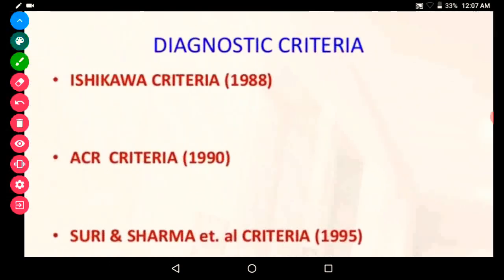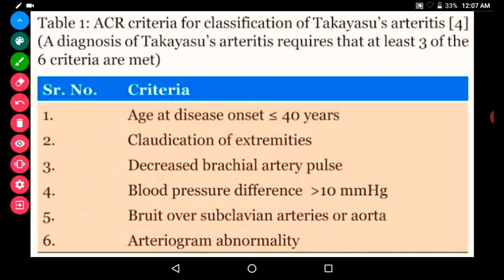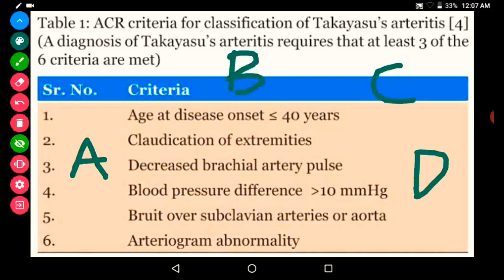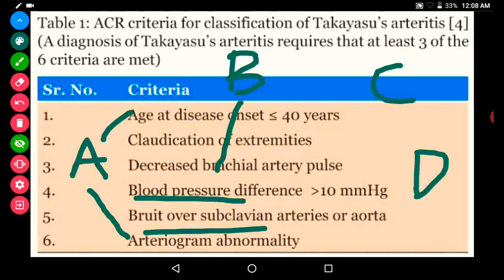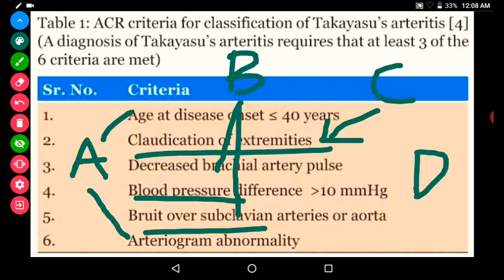In ACR criteria, just remember it as A, B, C and D. A for age less than 40 years and arteriogram abnormality. B for BP difference greater than 10 mmHg and bruit over subclavian. And C is for claudication of the extremities. And D for decreased brachial artery pulsation.